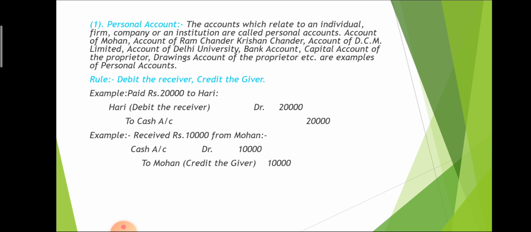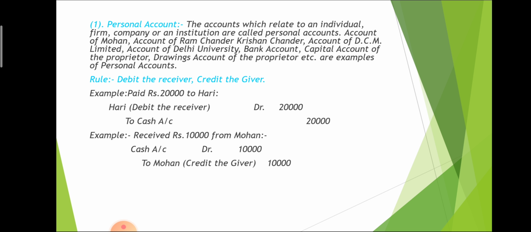So we will understand that rule with the help of two examples. First of all, paid rupees 20,000 to Hari. It means that in this example, the business paid 20,000 rupees to Hari. So who is the receiver? Hari. In this case, Hari is the receiver because Hari receives the cash. So what does our rule say? Our rule says debit the receiver. In this, Hari is the receiver. So Hari is debited and cash account is credited, because if we pay to Hari, that reduces our cash balance. So Hari will be debited because Hari is the receiver.